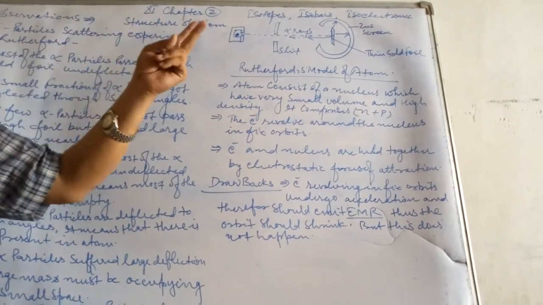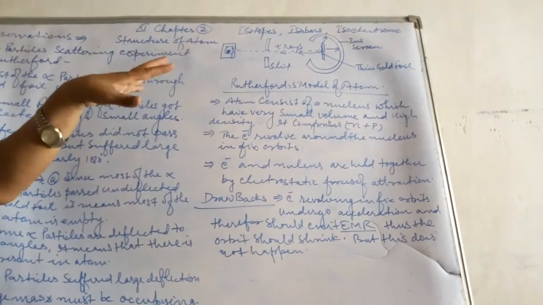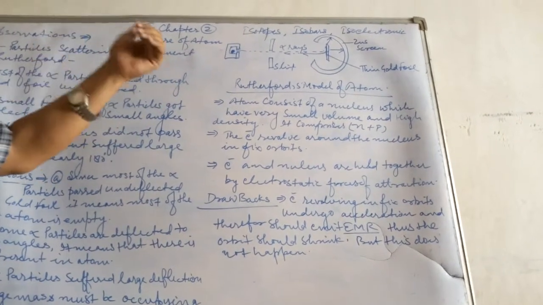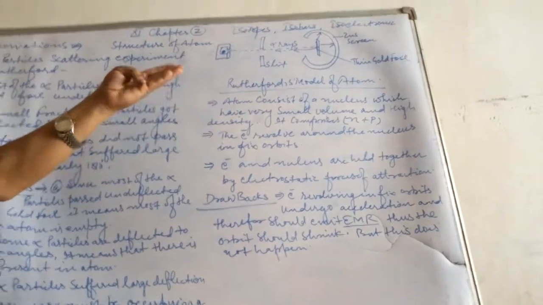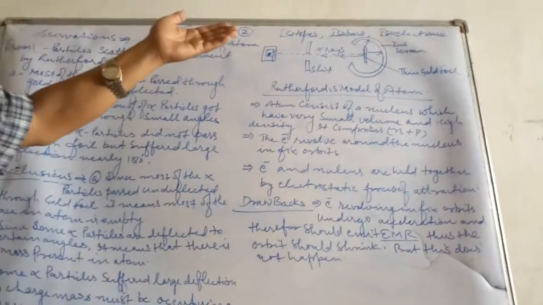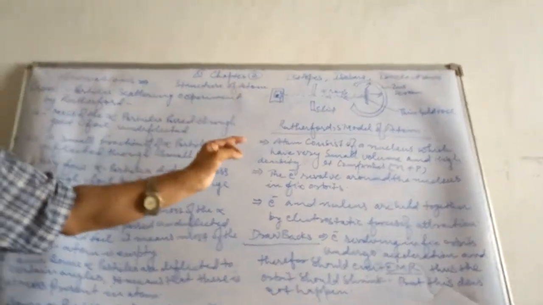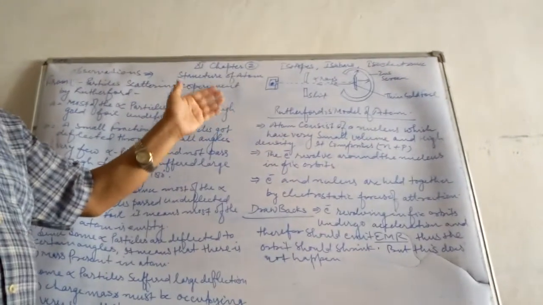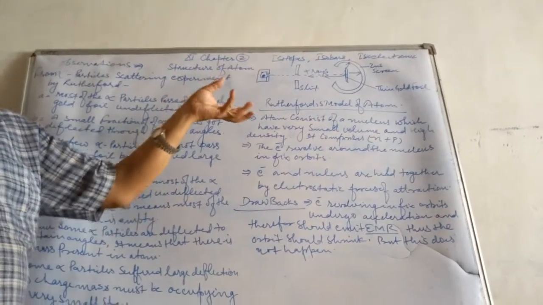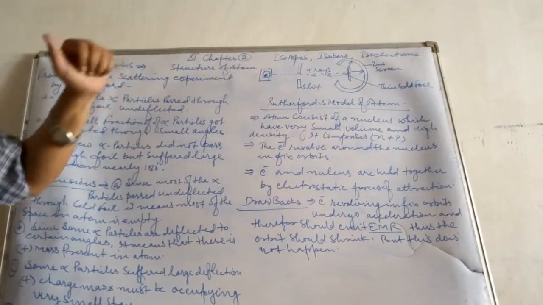Isobars means atoms of two different elements having same atomic mass but different atomic number. Very simple. Calcium possesses atomic mass 40, atomic number 20. Argon possesses atomic number 18 and mass number 40. So both have the same atomic mass 40. So therefore these are considered to be isobars.